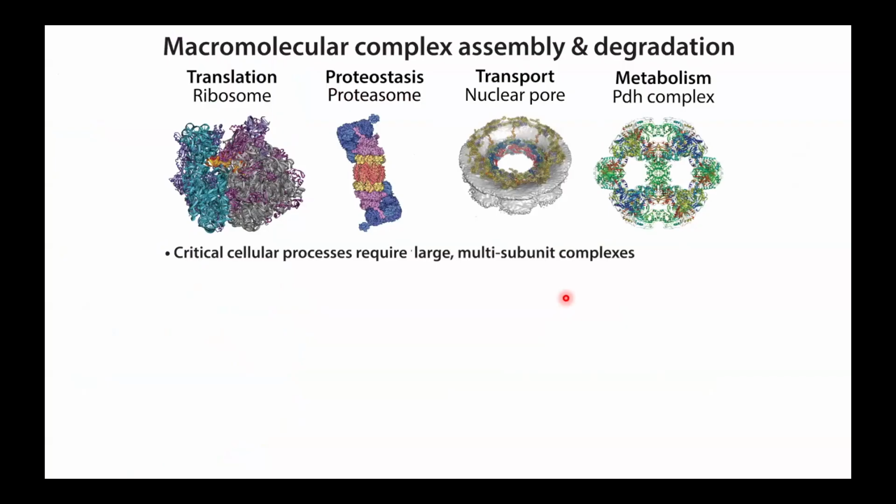So, the way that I got into this was a long-standing appreciation that structural approaches, specifically X-ray crystallography and cryo-EM, have been hugely impactful in helping us understand how large macromolecular complexes carry out their cellular functions. And the notion here is that you can get a relatively homogeneous complex purified in its active state. You can image it and then use that to build hypotheses about how this machine might work.